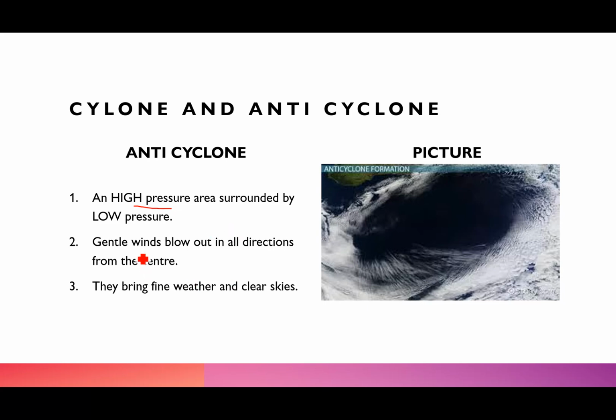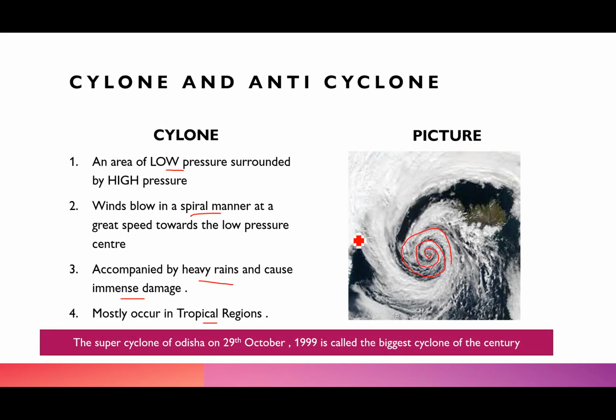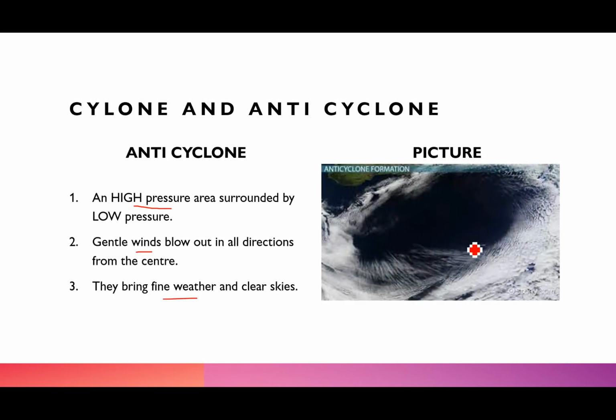Now here you won't have that kind of really big storms and heavy rainfall. The gentle winds blow out in all the directions from the center, and they bring fine weather and clear skies. So that is the difference between the two. Here the area of low pressure is surrounded by the high pressure, whereas in an anticyclone it is an area of high pressure surrounded by the low pressure, right?